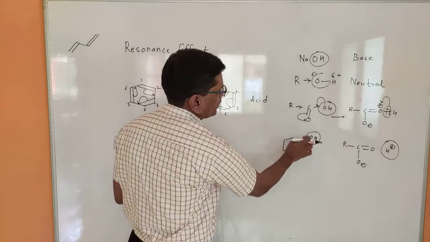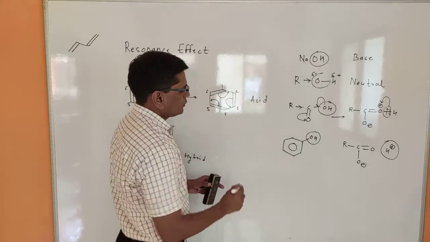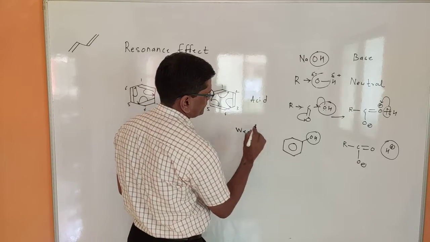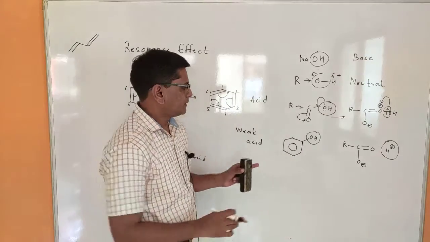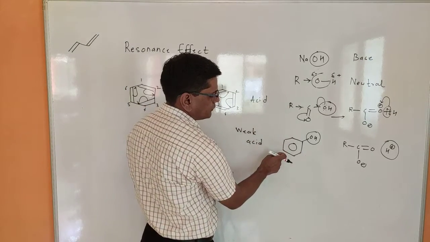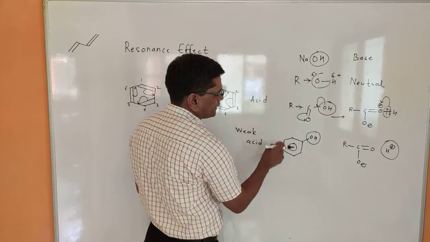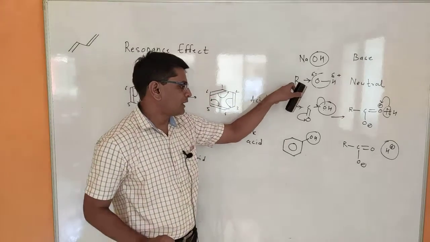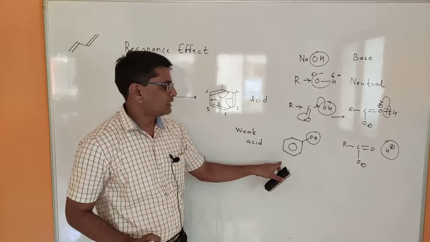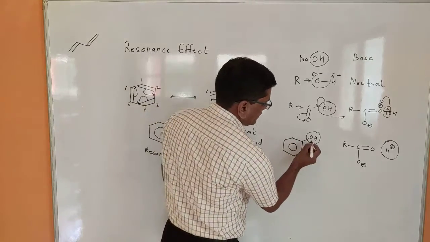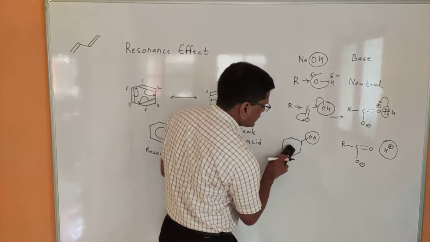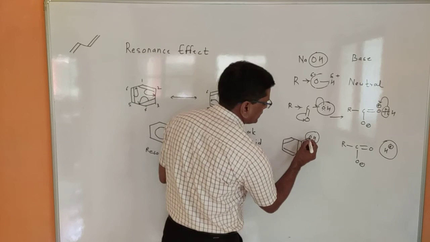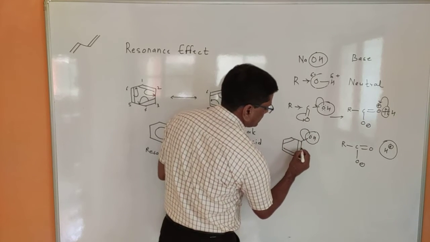Again we shifted to the phenolic OH. Then you know the phenols are weak acids. Why are phenols weak acids? Because when you compare alcohols and phenol, this is aliphatic alcohol, this is aromatic alcohol, ROH, AROH. But this is neutral and this is weakly acidic. This is weakly acidic because when the phenol undergoes resonating effect, the electron present at the oxygen is shifted into the ring.